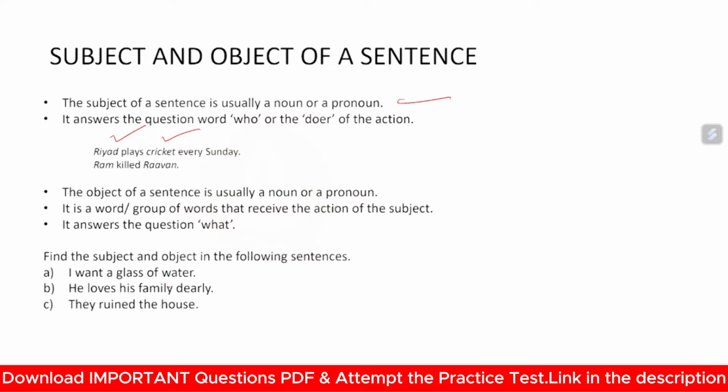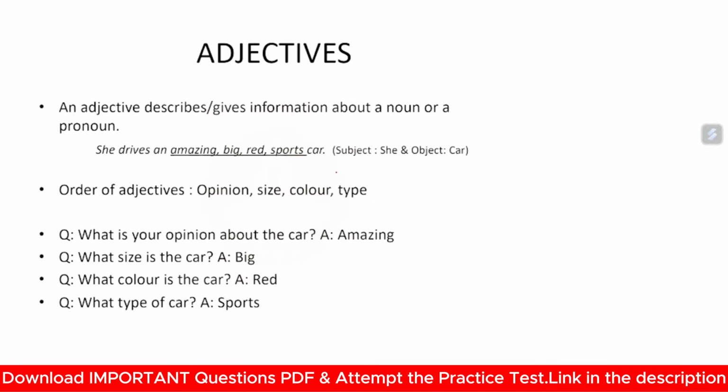Find the subject and object in the following sentences. I want a glass of water. He loves his family dearly. They ruined the house. They is here the subject. House is the object. Similarly, I want a glass of water. I is the subject. Glass of water is the object.